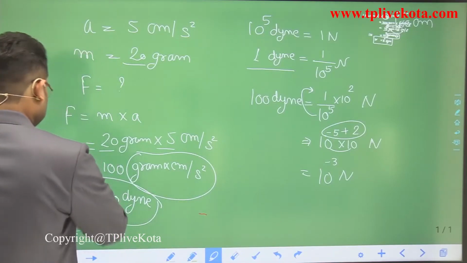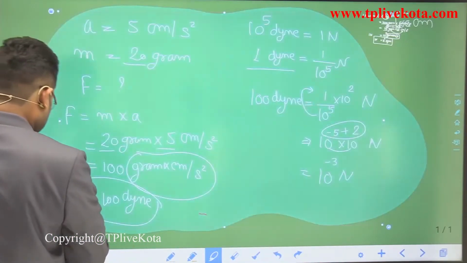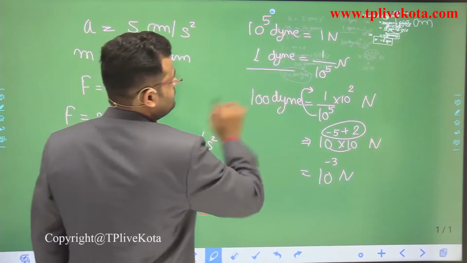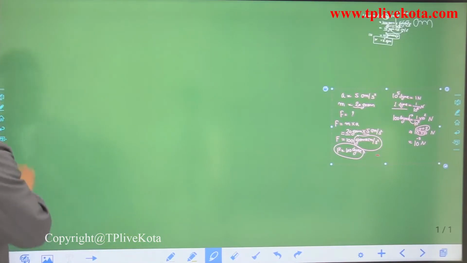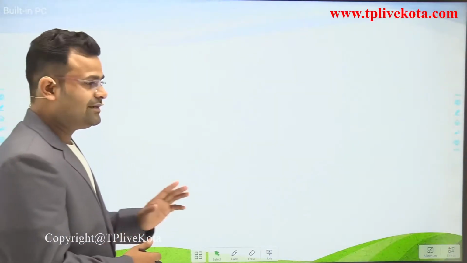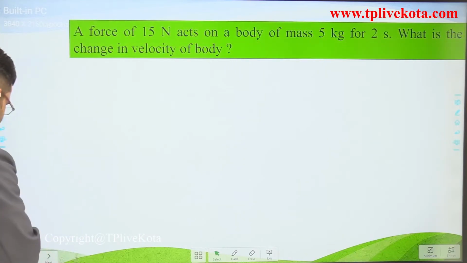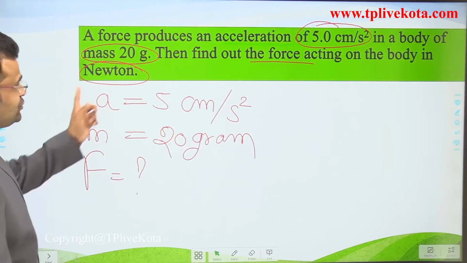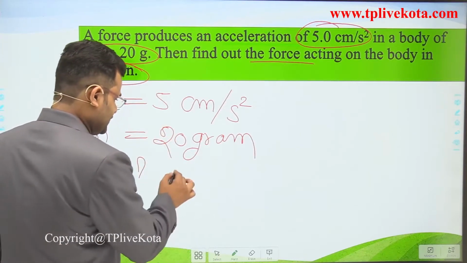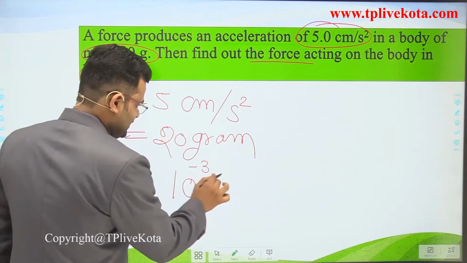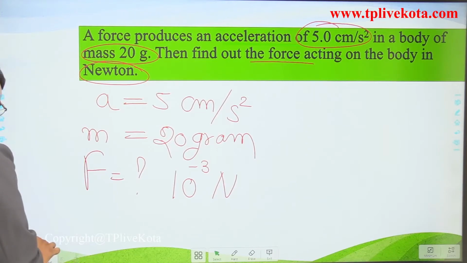Now dear students, copy this completely. Okay students, now again come back to the slides. The previous question was to find the force in Newton. The answer of this question is 10 to the power minus 3 Newton. Okay students, now the next question.